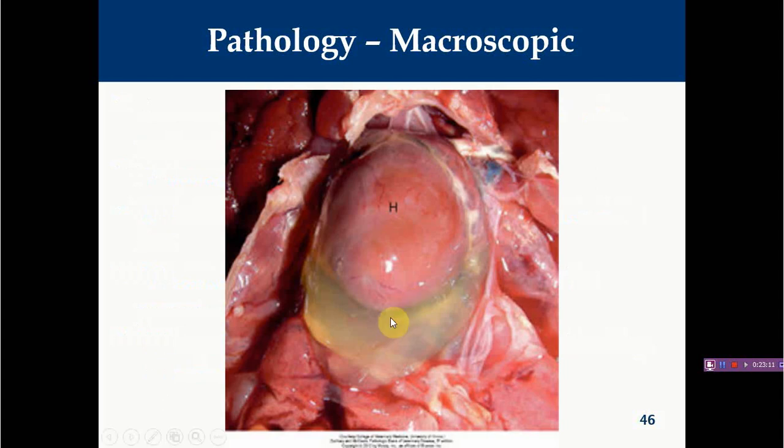Here you can see very nice photographs showing typical hydropericardium. Here you can see this is the pericardial wall, and this pericardium is filled with straw colored, fibrin rich fluid, and here you can see this is the heart. So the other lesions, like liver lesions, are almost similar to inclusion body hepatitis, but additionally you will find such hydropericardium lesions.